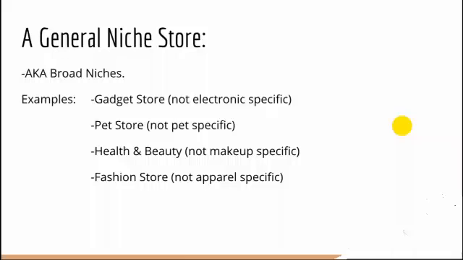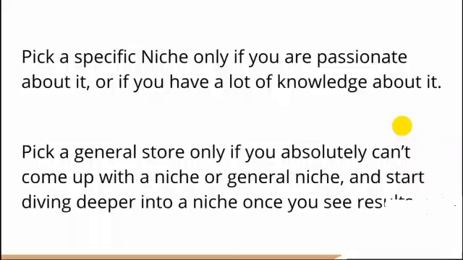Another example would be a gadget store. It's not a specific electronic. It can be anything, okay? It's not really just about one specific niche. It's a broad niche. Health and beauty is also a very good example of this. It's not makeup specific, not fashion specific, not beauty specific. It can be anything. And same with a fashion store. It's not just specific apparel. It can be any type of apparel and accessories. So this is the type of store that I encourage you to create.